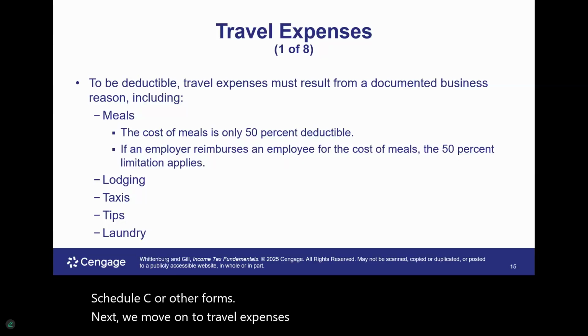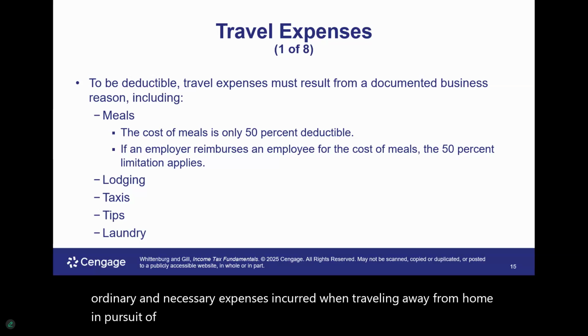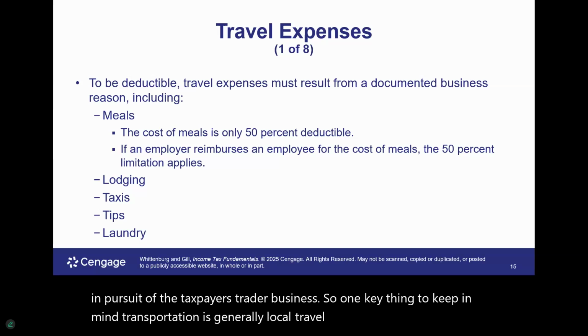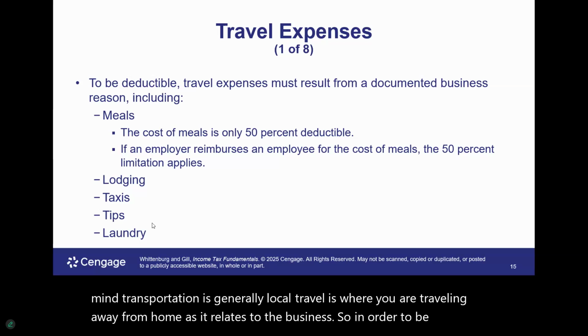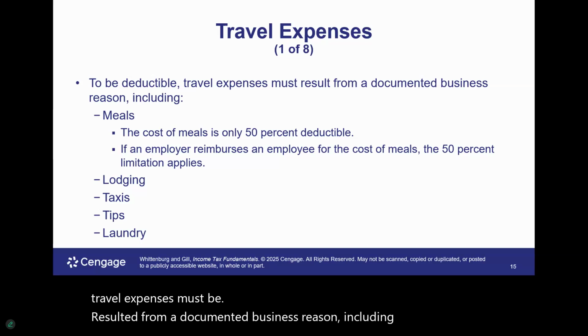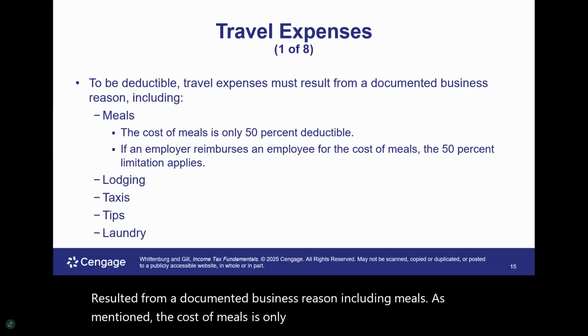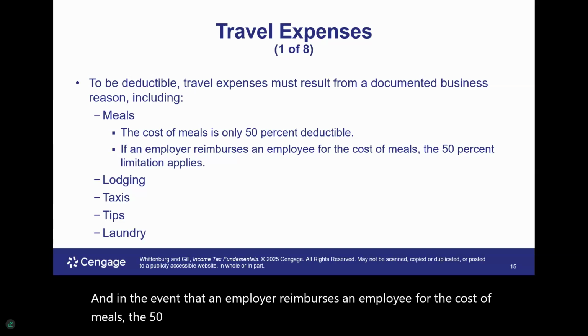So travel expenses are defined as ordinary and necessary expenses incurred when traveling away from home in pursuit of the taxpayer's trade or business. So one key thing to keep in mind, transportation is generally local. Travel is where you are traveling away from home as it relates to the business. So in order to be deductible, travel expenses must result from a documented business reason, including meals. As mentioned, the cost of meals is only 50% deductible. And in the event that an employer reimburses an employee for the cost of meals, the 50% limitation is still going to apply. Next, we have lodging, taxis, tips, laundry.